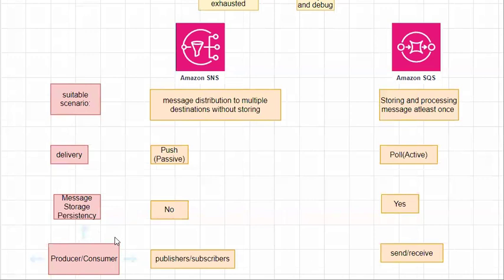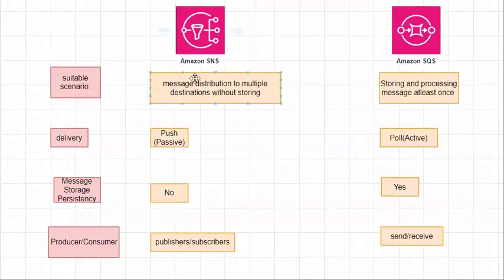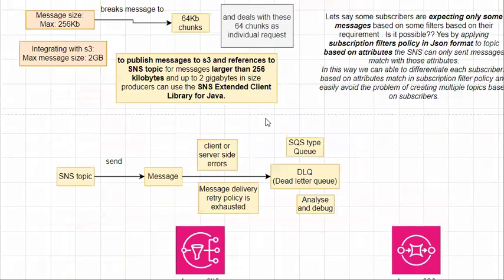Coming to producers and consumers, we call producers publishers in this SNS topic, and consumers subscribers. Whereas in SQS, we call producers senders and consumers receivers. By using send message, we can send or produce the data, whereas by using receive message, we can consume the data in the SQS queue. So this is the major comparison between SNS and SQS.